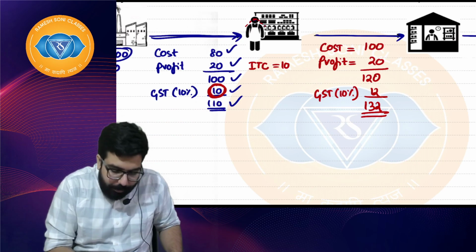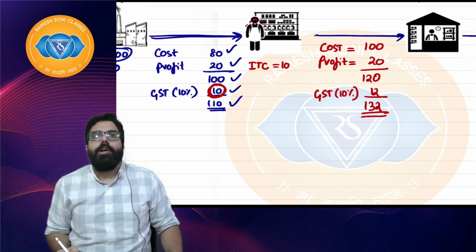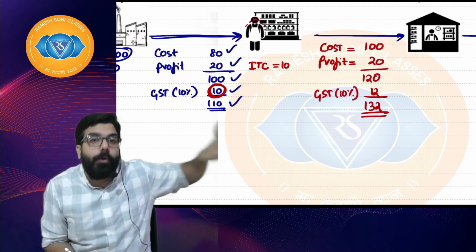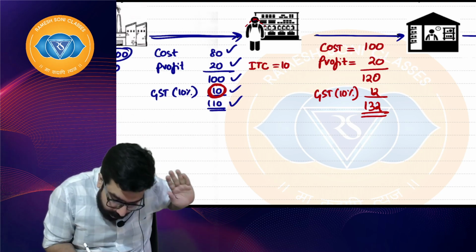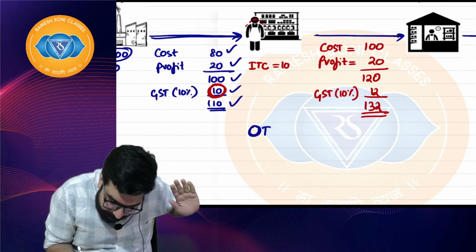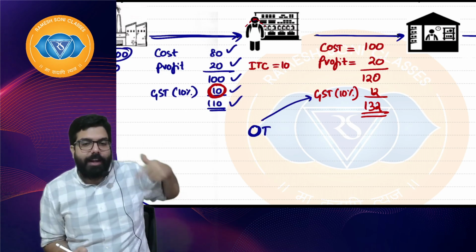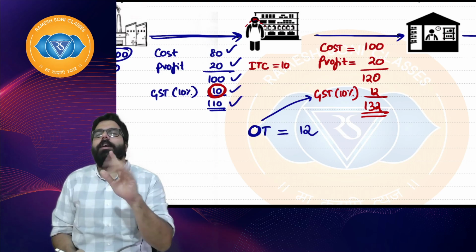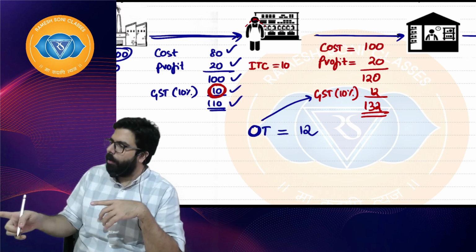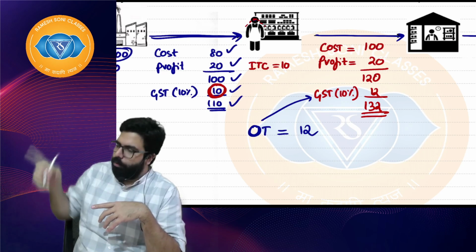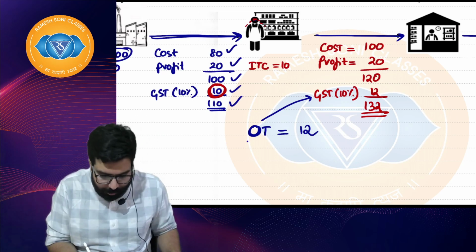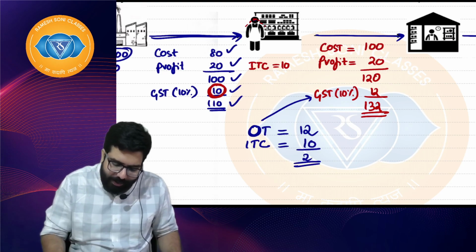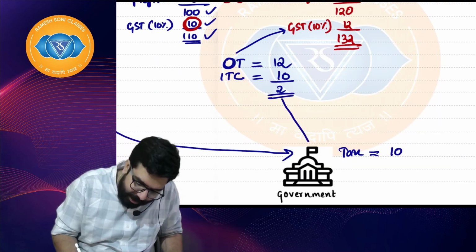Now I will tell the government, government, please listen. My sales means your output. Your output pay tax which you have collected. This is known as output tax. Sales pay, whatever tax you collect is known as output tax, is 12 rupees. Government, you remember? I had paid 10 rupees to this guy. He had paid it to you. Do you remember that? Government will tell, yes, Ramesh, input tax credit, you already have 10 rupees. So I will tell, I will pay only 2 rupees.